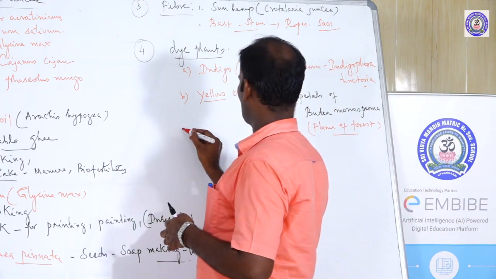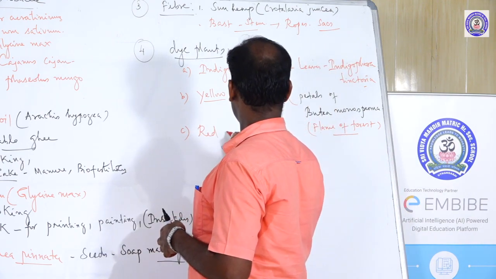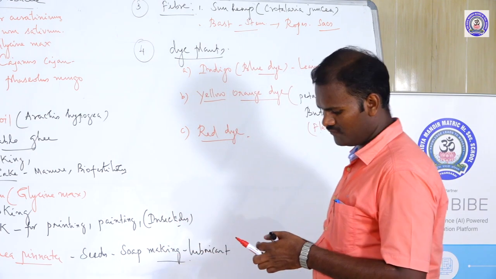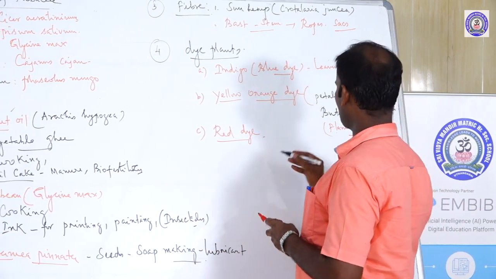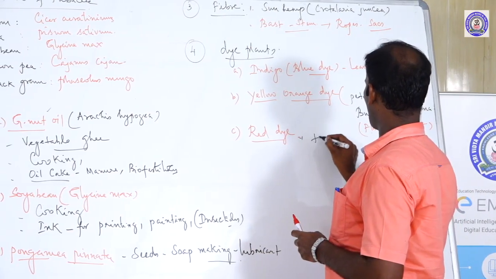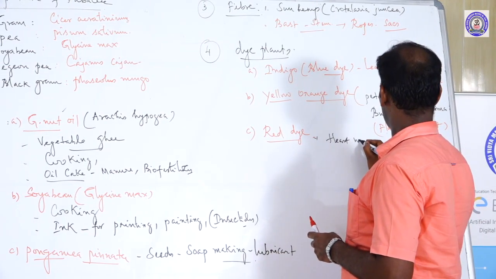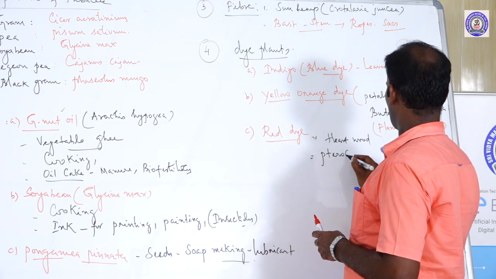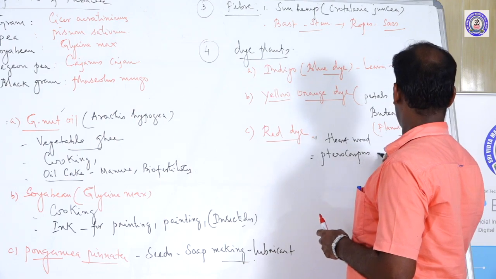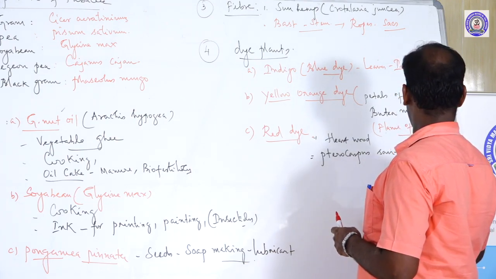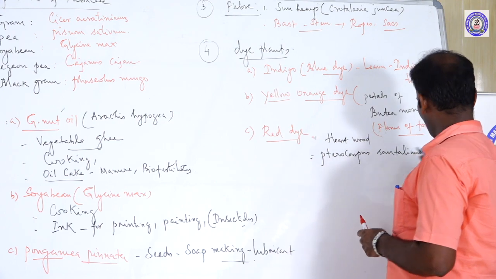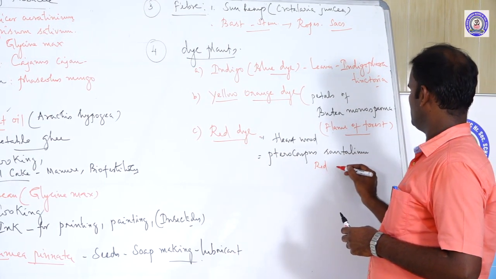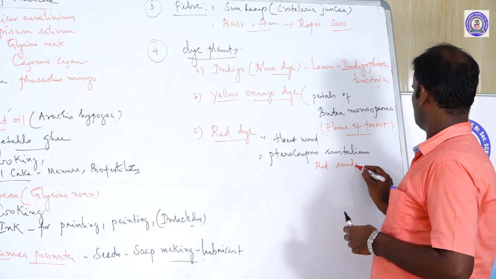Then the third one is a red dye. It is obtained from the heartwood of Pterocarpus santalinus. Obtained from heartwood. Pterocarpus santalinus is the binomial of red sandalwood.